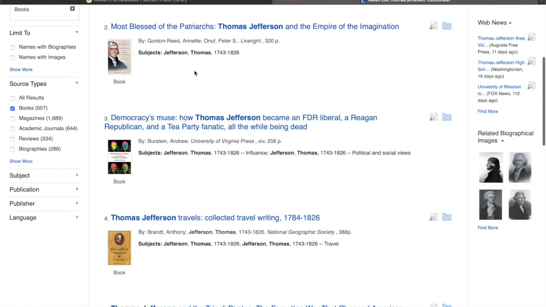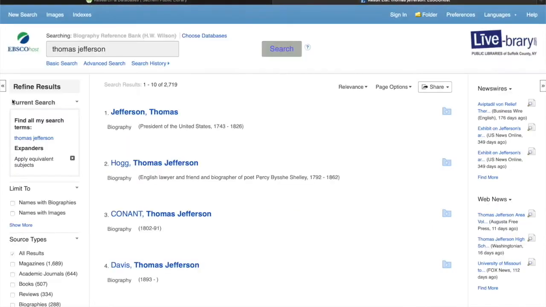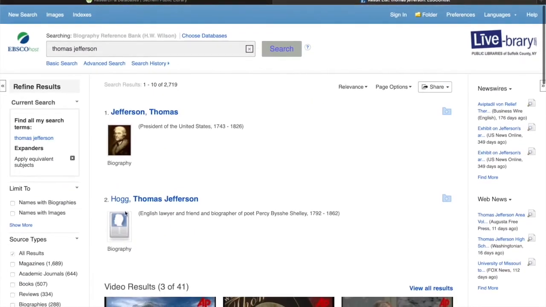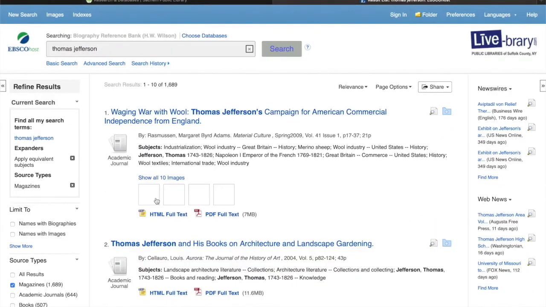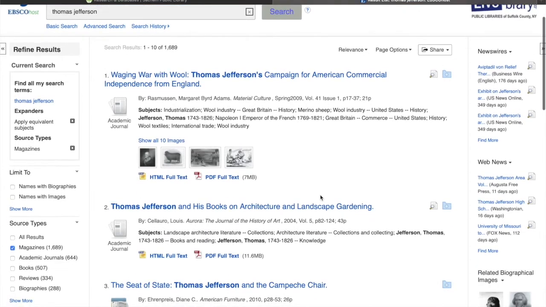So let's go back. So I'm going to click back to all results. So now that I'm back to all results, let's say I want to go somewhere else. I want to look at magazines. So just click on magazines. And now with these, you will see the HTML and the full PDF text.